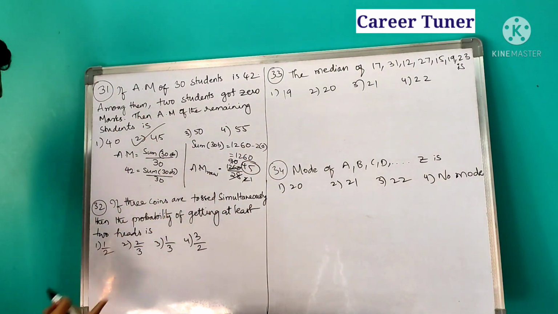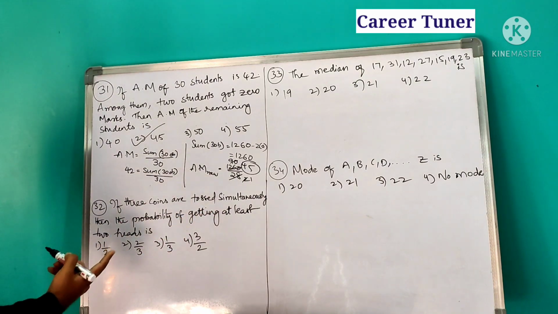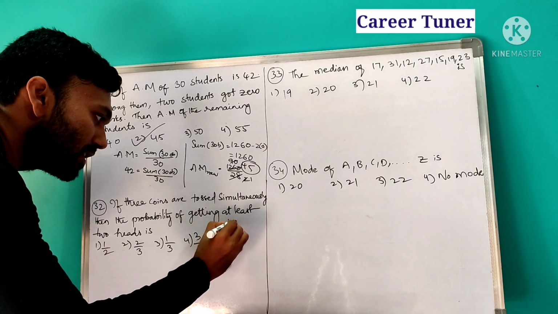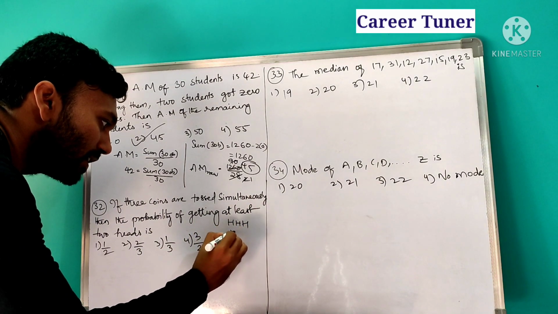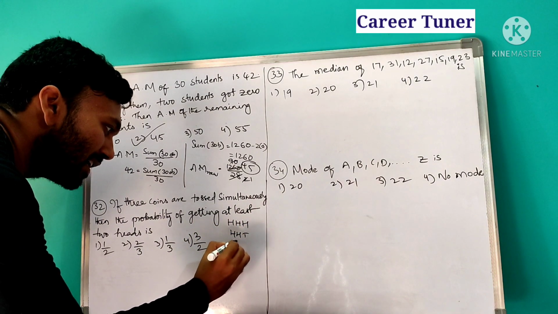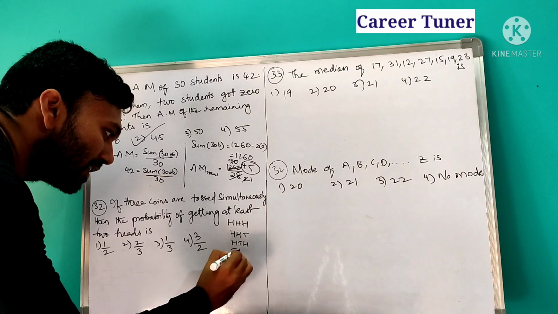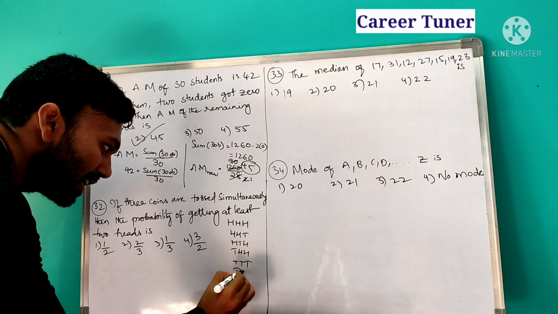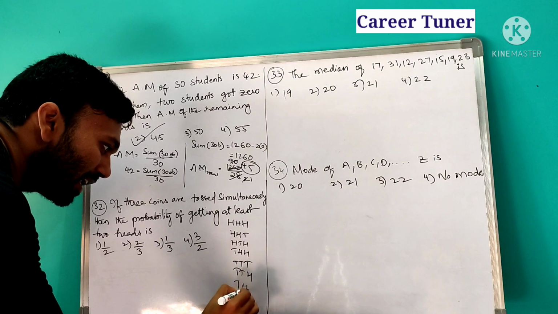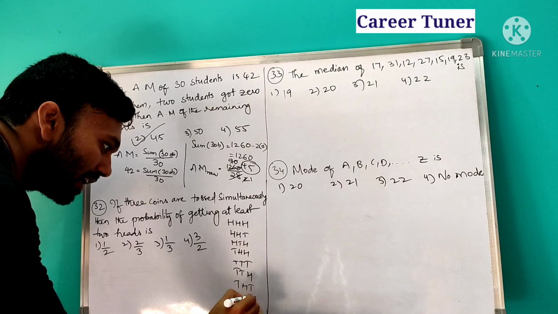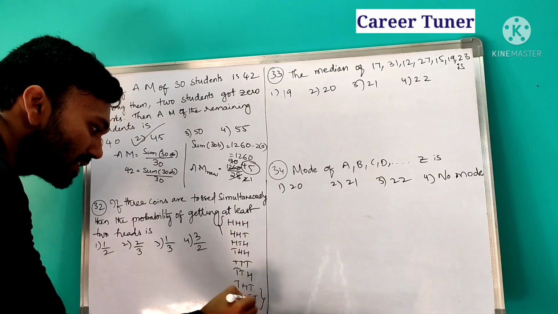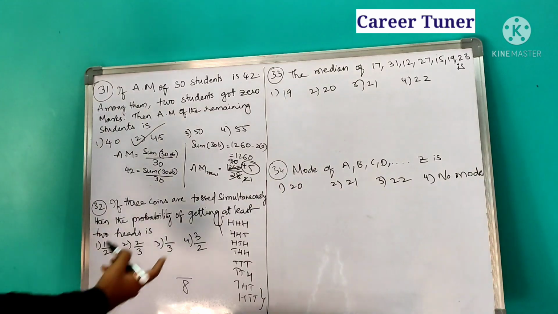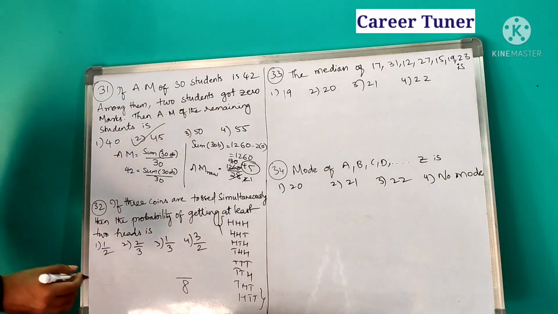Next, if 3 coins are tossed simultaneously, then find the probability of getting at least 2 heads. So if 3 coins are tossed, what are the chances? Let us see. Heads, heads, heads; heads, heads, tails; heads, tails, heads; tails, heads, heads. Next, tails, tails, tails; tails, tails, heads; tails, heads, tails; heads, tails, tails. So how many total chances are there? Nothing but 8 total chances. So what is our favorable chance? Getting at least 2 heads, in the sense 2 or more.